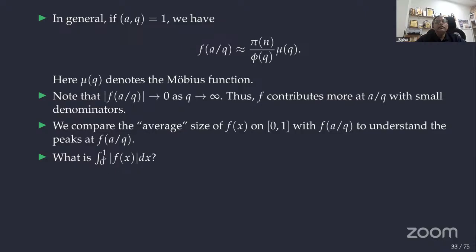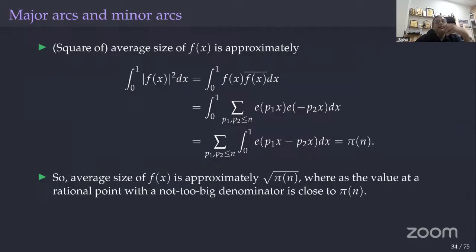So what is the integral from 0 to 1 of mod f of x dx? But the modulus is difficult to compute because it involves square roots. To avoid that, we will take a square. Usually that is a technique people use. Now mod f of x squared is the complex number z times z bar. So we'll get this quantity. It is approximately equal to root of pi n, an average thing.